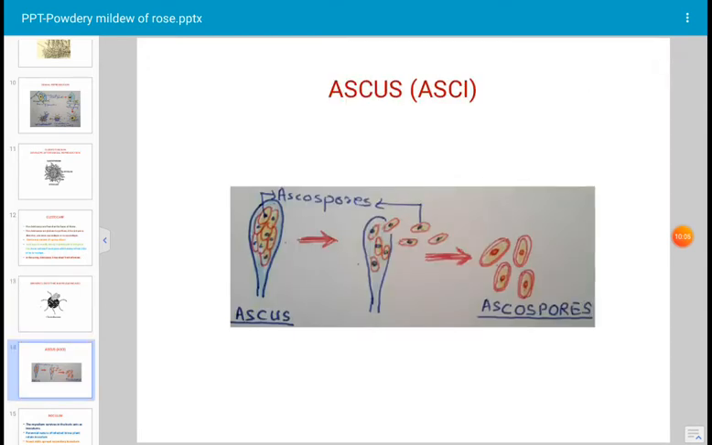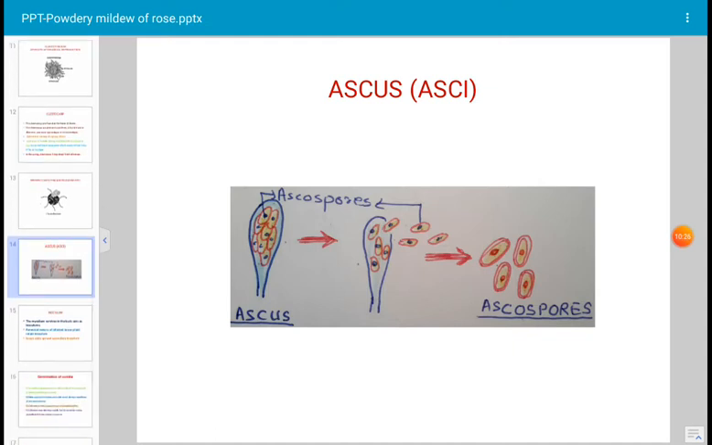Each ascus is a club-shaped structure. Inside that, ascospores are there. The ascospores are haploid. Ascospores are released when the ascus gets broken. Ascus gets broken by any mechanical agency and the ascospores are released. These ascospores are highly infectious.